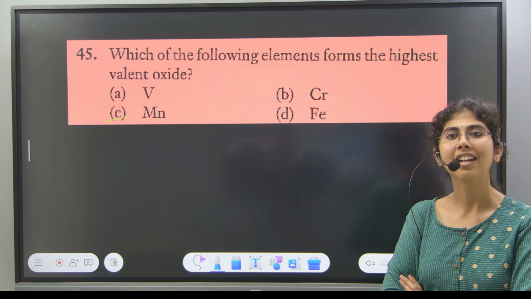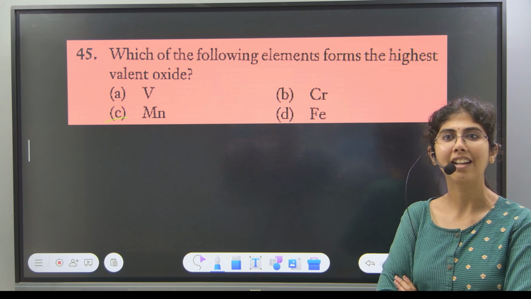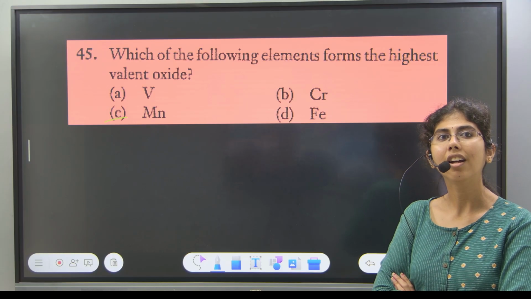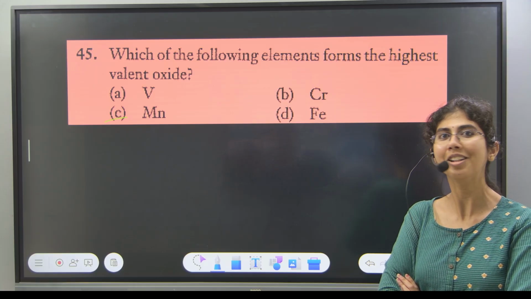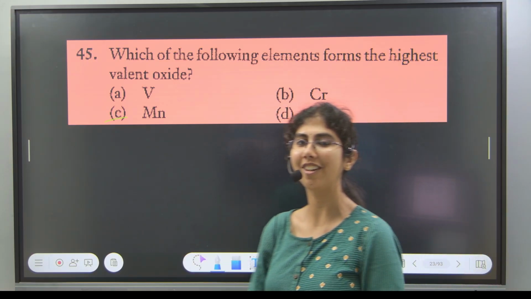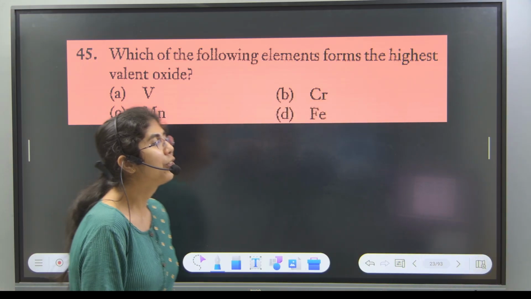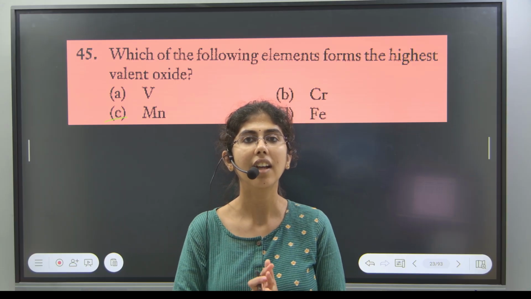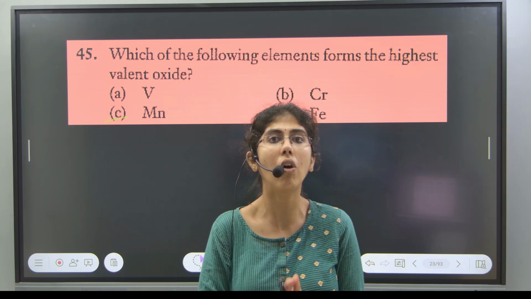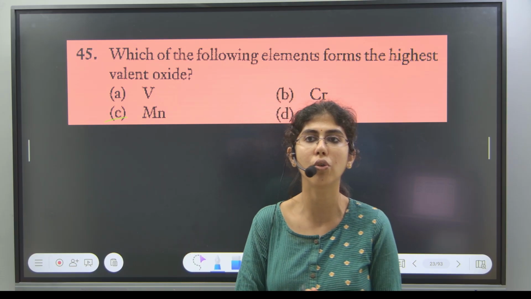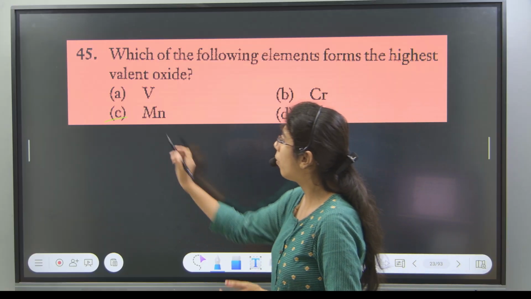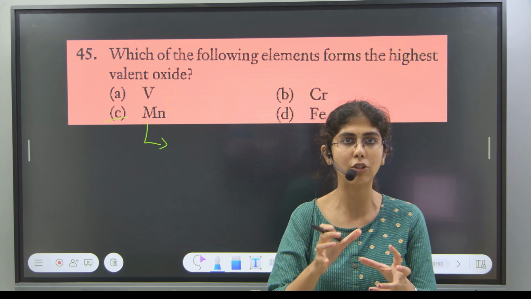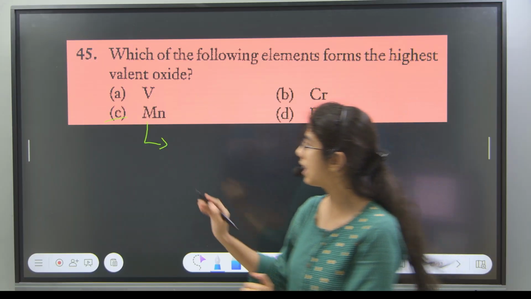Nobody? Anybody from Nippani? Anybody from Raibag? Can you explain to me? You're pretty quick in answering, but you don't know what is valent oxide. Without knowing the question you are trying to answer. So highest valent oxide means, in a way, we can say that it is going to show the maximum oxidation state. Now, it will use up all of its valence electrons to form a bond.